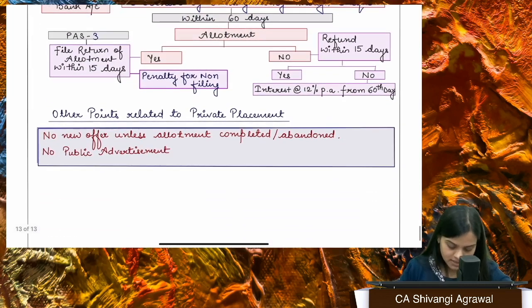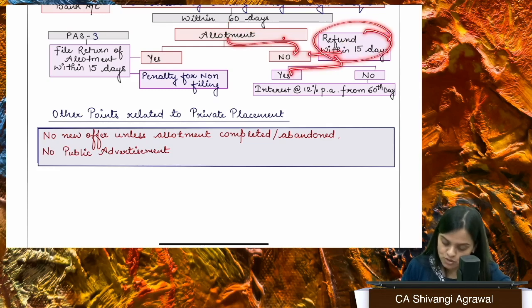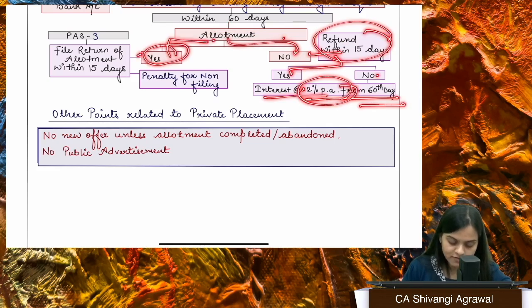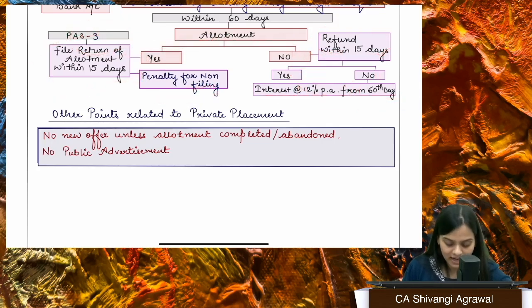Right? Allotment, very simple. Within 60 days, there will be allotment. If there is no allotment, then refund within 15 days. If you don't refund, then there will be interest at the rate of 12% per annum from the 50th day. If you allot, great, file return of allotment within 15 days in form PAS3; there is going to be penalty for non-filing. There are some additional points which you must remember. What is the additional point?